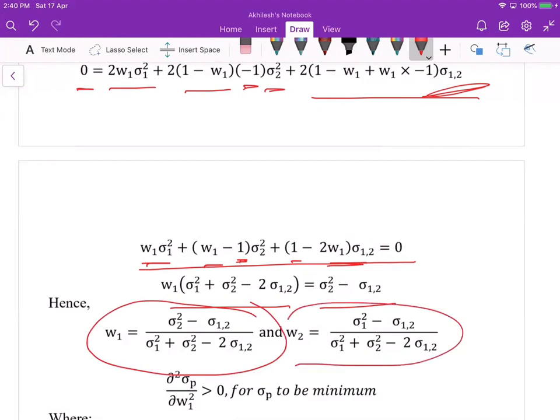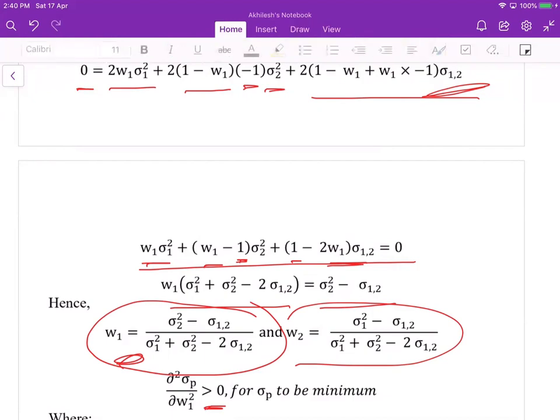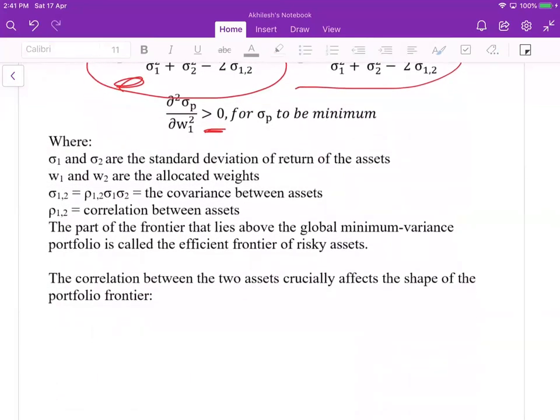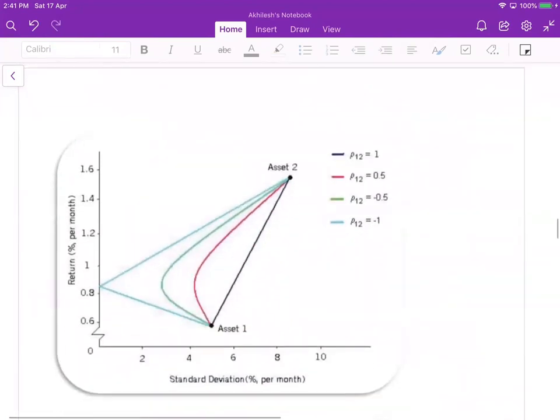When we differentiate again with respect to w2 and put this one, you will get this is greater than 0, for sigma p to be minimum. This is simple calculus, where people study minimization and maximization. This is some of the description of the notation. The correlation between two assets crucially affects the shape of the frontier portfolio. This keeps on coming.